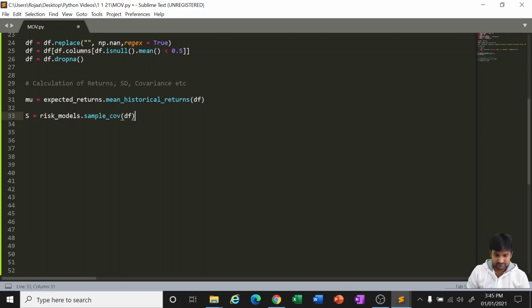Risk models. Okay. So by giving these two, we have now calculated the returns and the standard deviations. Now we have to go for the efficient frontier, like we have to see how much optimization needs to happen.